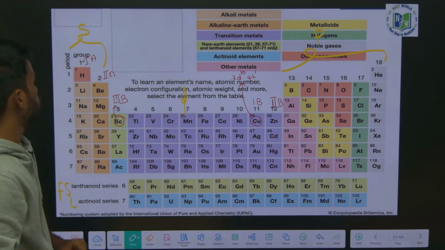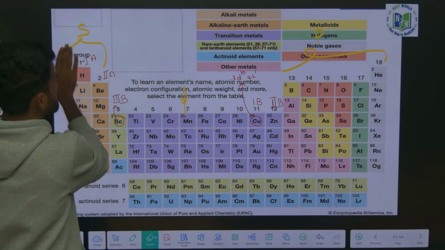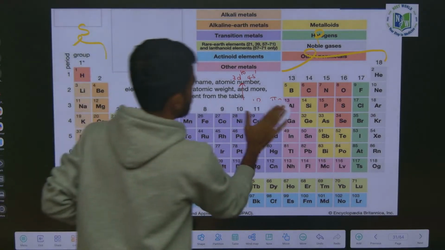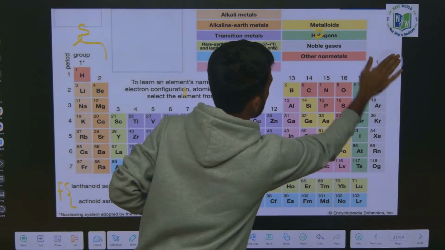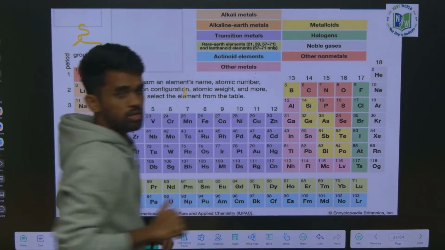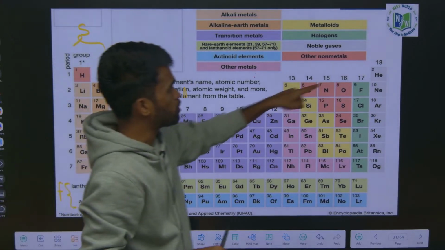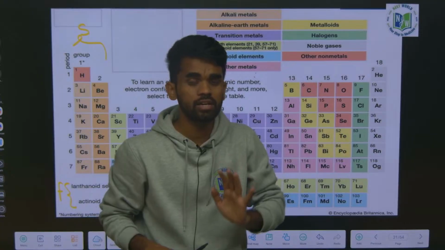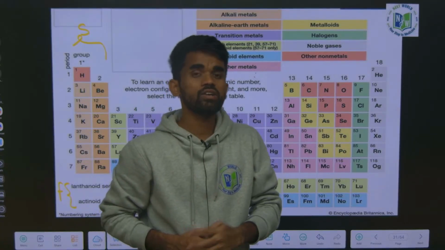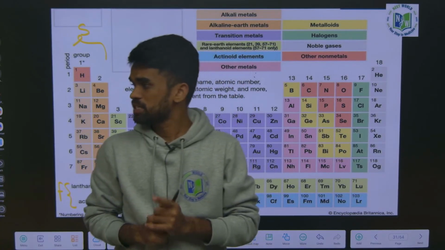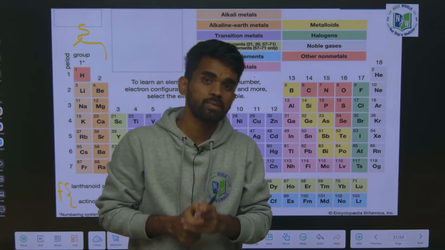After that, IUPAC gave numbering starting from the S block continuously up to the last noble gases, like 1, 2, 3, 4, 5, 6, up to 18. So how many groups are there? 18 groups. What are the groups present in the S block? First group and second group. What are the groups present in the P block?